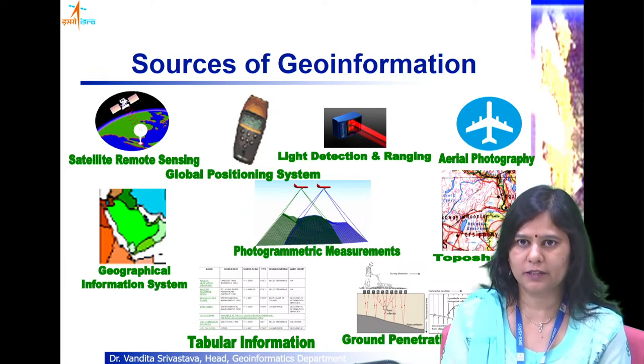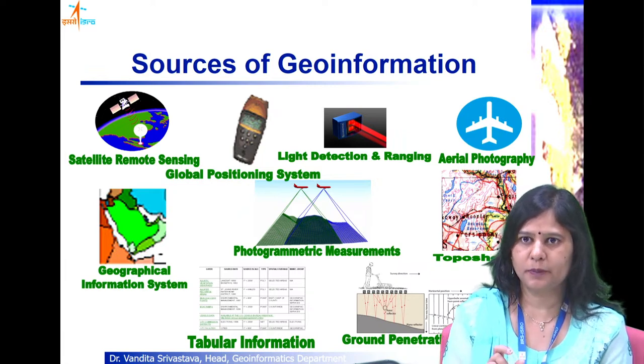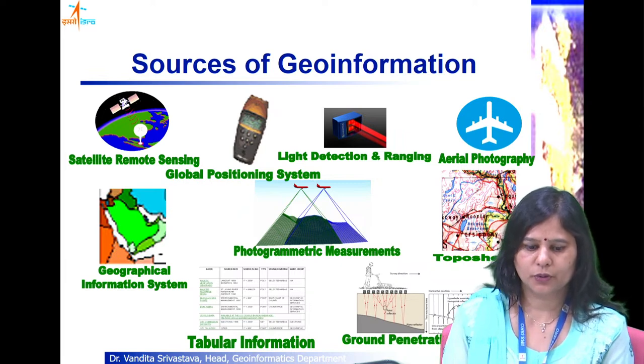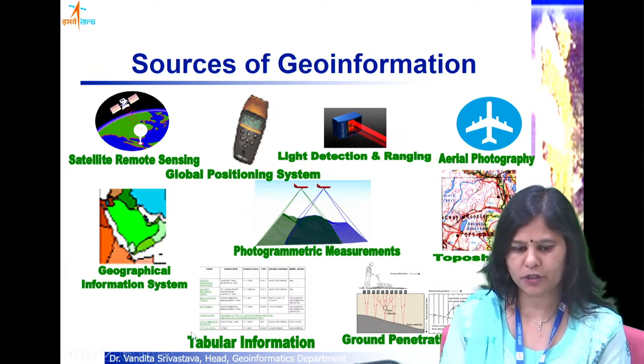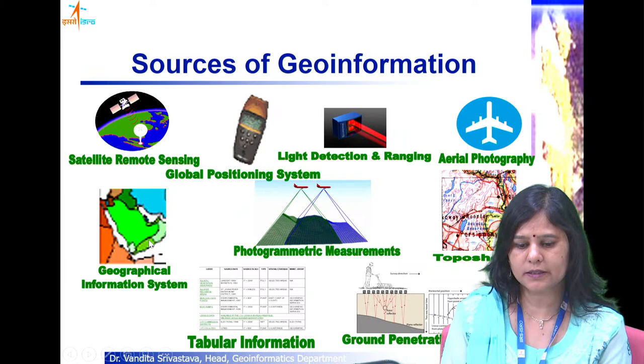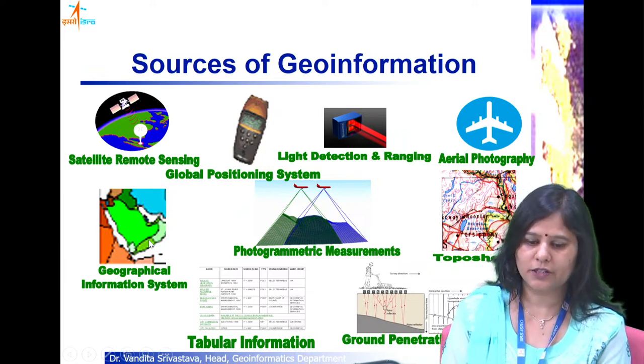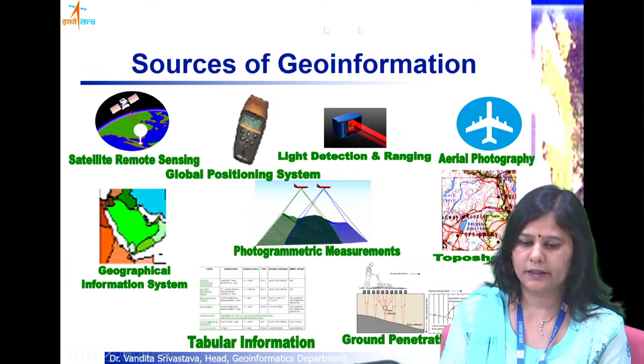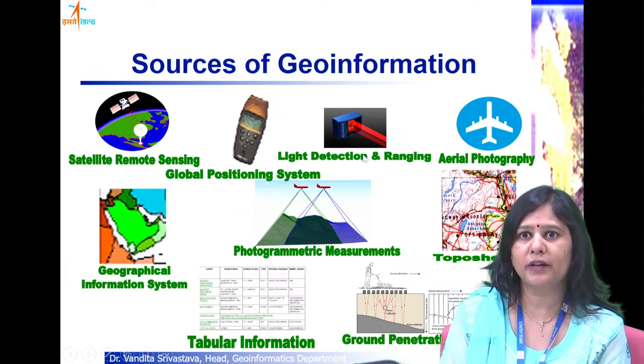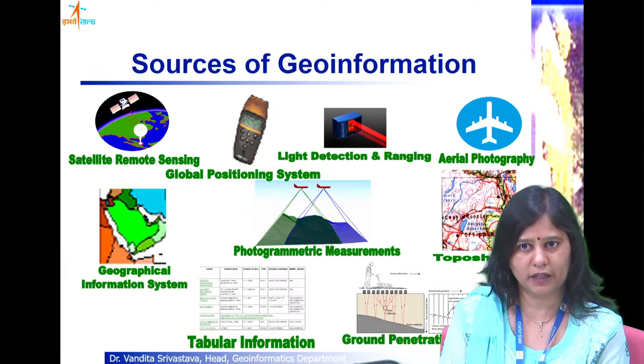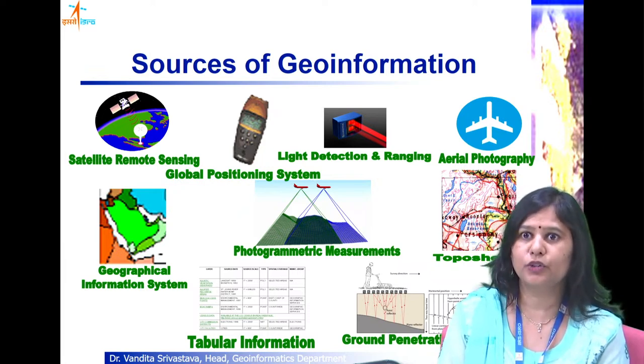SPATIAL, spatial, not SPECIAL, because SPATIAL means pertaining to space. So the other source of information could be global positioning system, because it directly gives you the latitude, longitude and height. And then the LiDAR can also give you the point cloud data, which will have the XY coordinates, also the height, and you can associate other attributes to it.